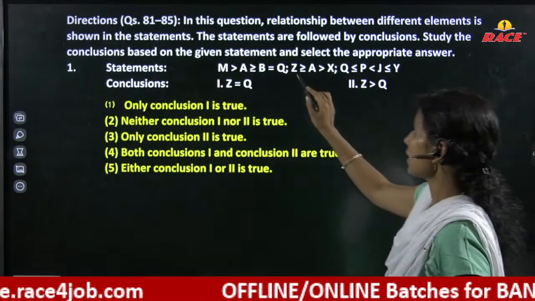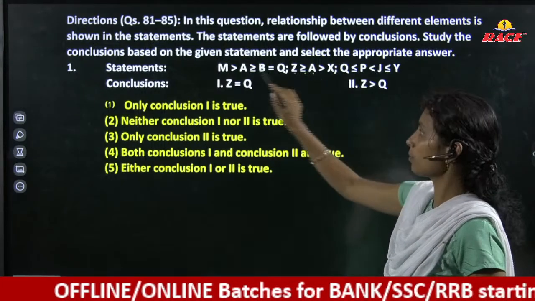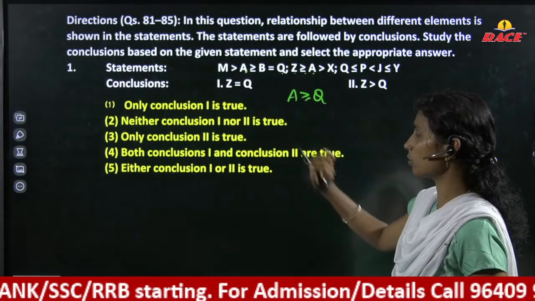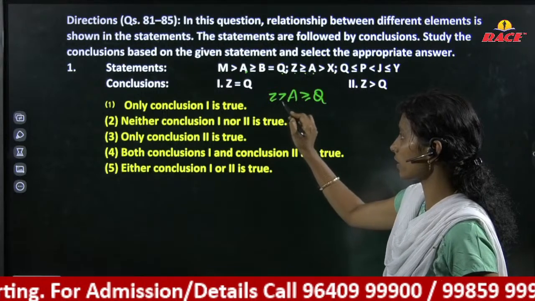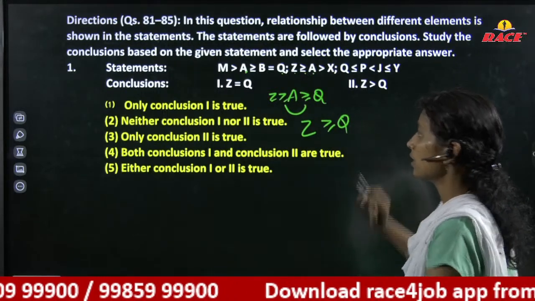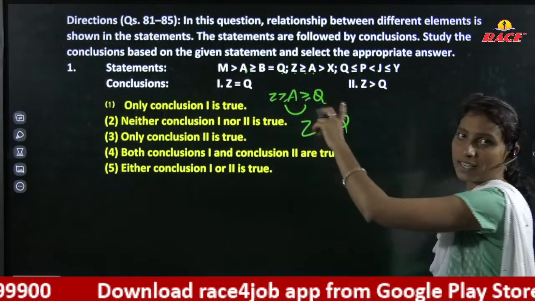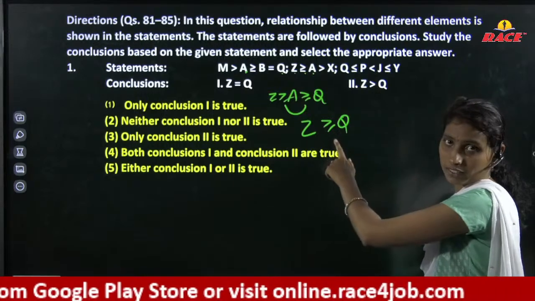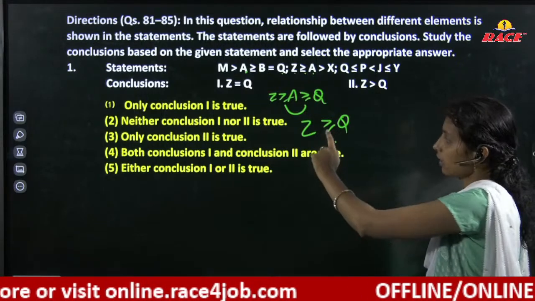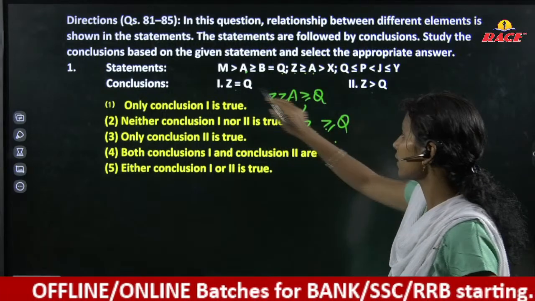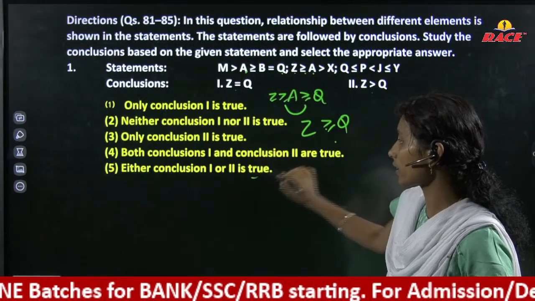Okay, from Z is greater than or equal to A, from A to Q we have the relation A is greater than or equal to Q. Z is greater than or equal to Q. Check it the first and second options. We have the subject and predicate both are same, right. మనకి ఇక్కడ కంక్లూజన్ అనేది ఉంది, స్టేట్మెంట్ కి, గ్రేటర్ దెన్ ఆర్ ఈక్వల్ అనేది ఉంది, ఇక్కడ ఈక్వల్ ఉంది, ఇక్కడ గ్రేటర్, అంటే బోత్ ఆర్ ఐదర్ ఆర్ కేస్.